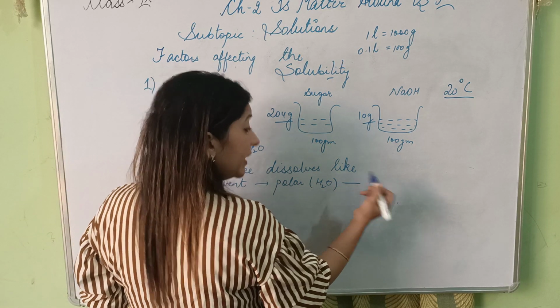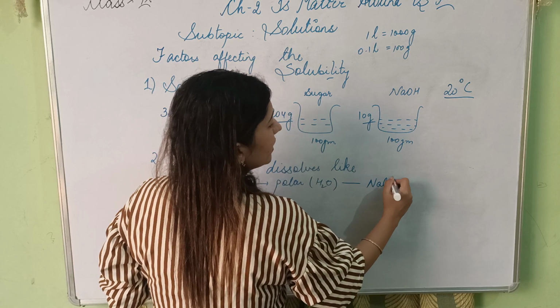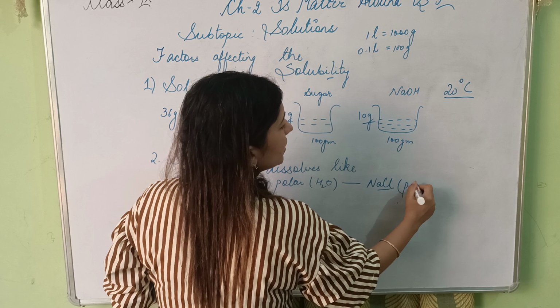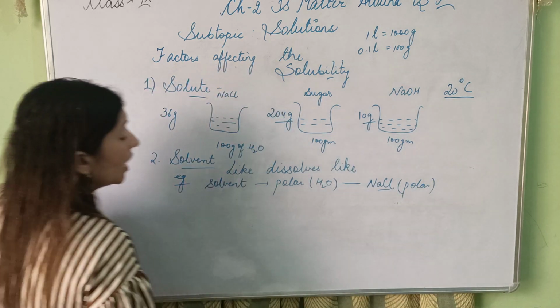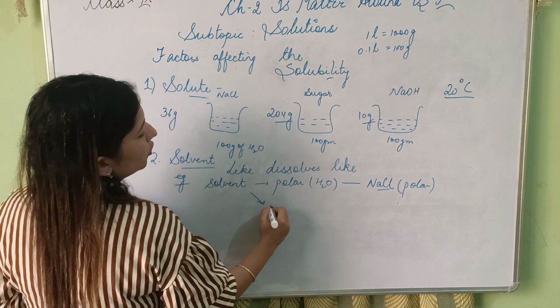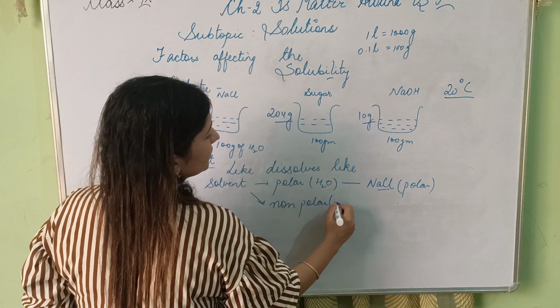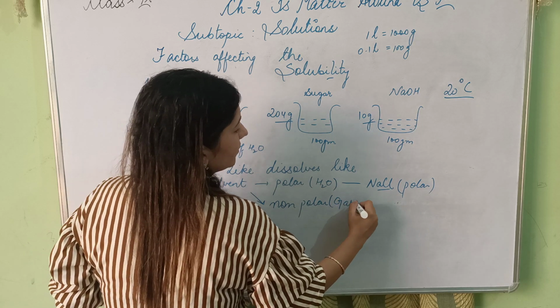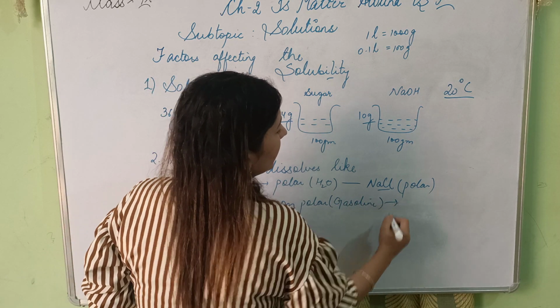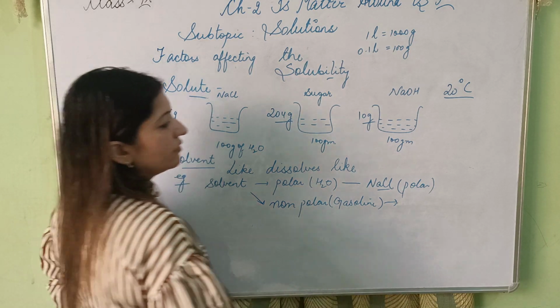It will readily dissolve the polar molecules like sodium chloride, since it is also a polar molecule. But if your solvent is non-polar, like gasoline, it will dissolve a molecule of its own kind like wax.